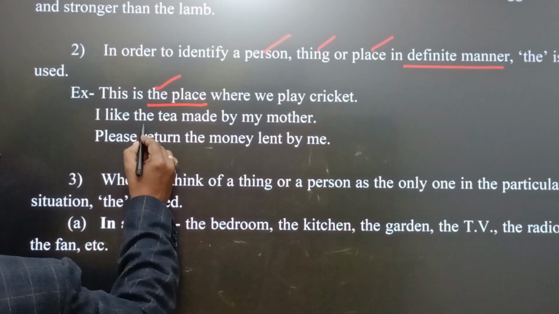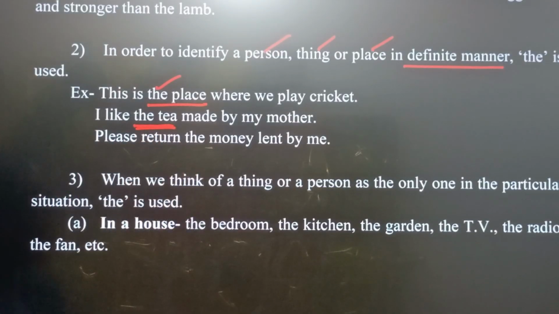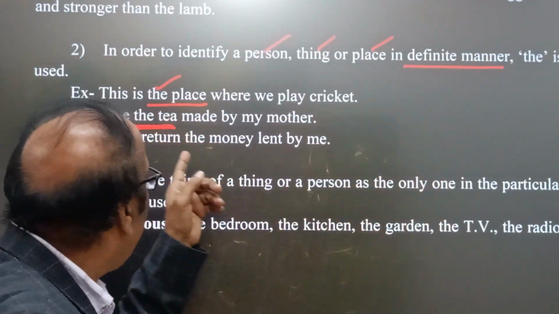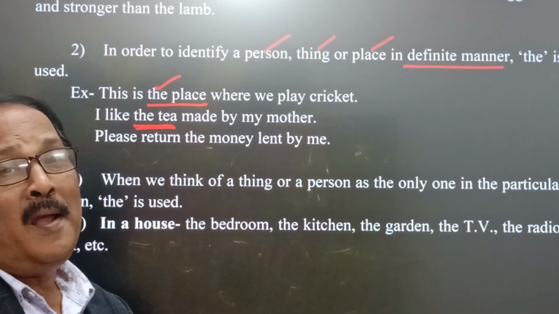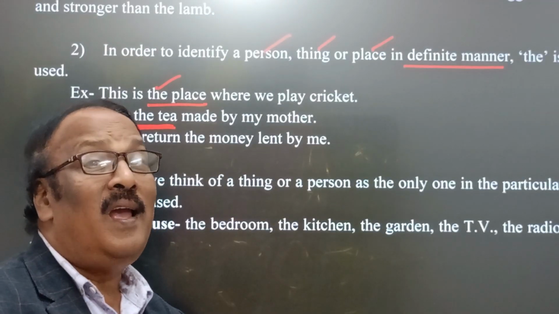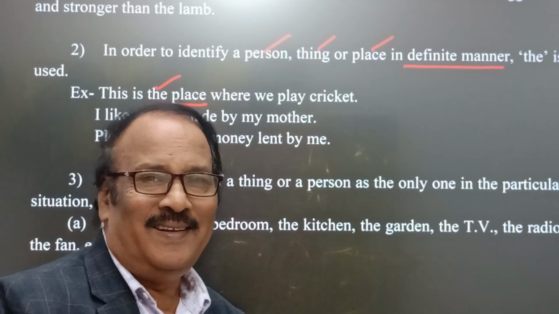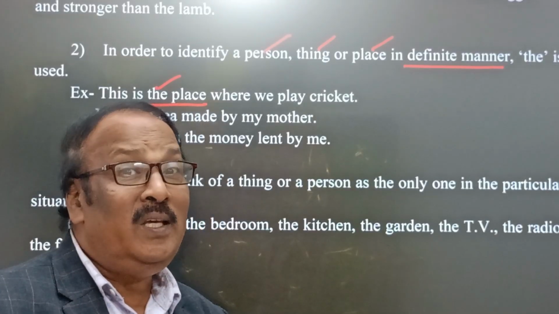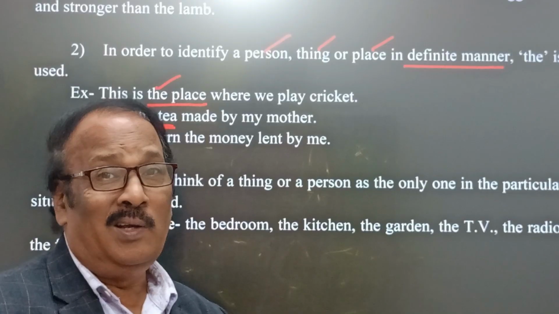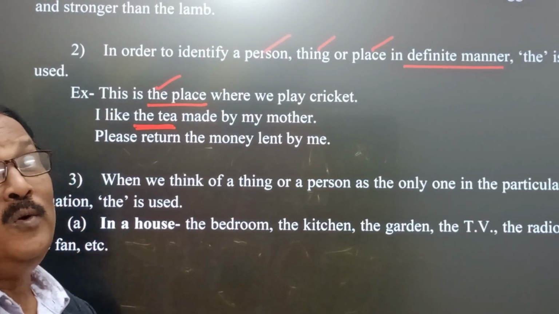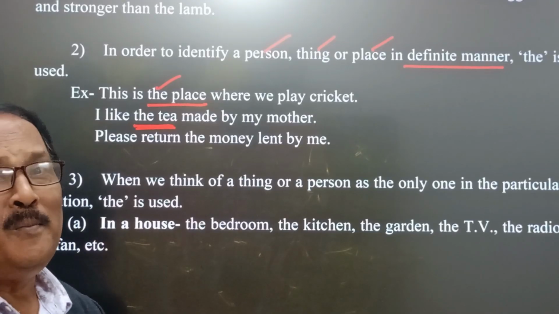I like the tea. You see here, the speaker wants to express that I like the tea made by my mother. It means I like the tea which is made by my mother. So this is very interesting. You see here, zero relative clause, or contact clause. So definite tea which is made by my mother.